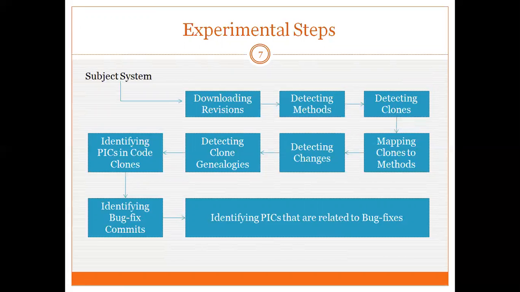We then detect changes between every two consecutive revisions of the software system. We then detect clone genealogies using the tool called SPCP Miner. We identify the peaks, that means the potentially inconsistent changes in code clones. We then identify the bug fix commit operations from the entire evolutionary history of our subject system. And finally, we identify which peaks are related to bug fixes.